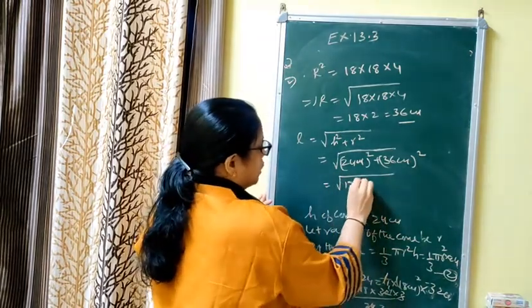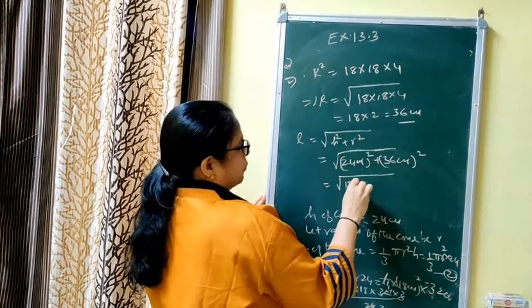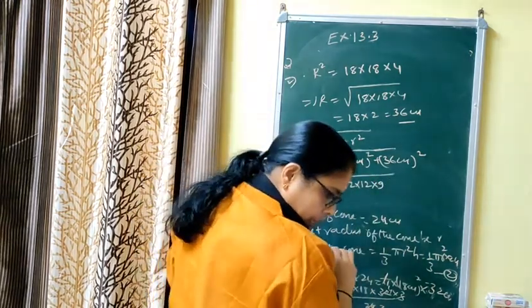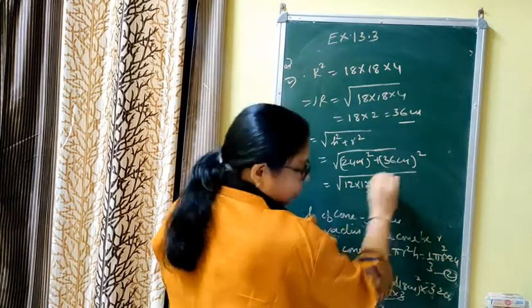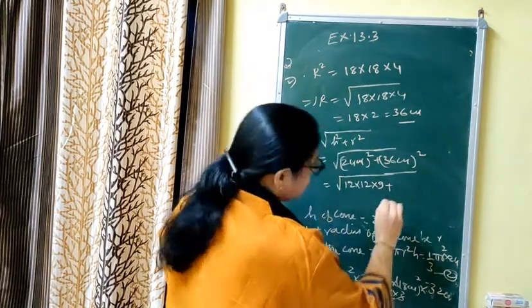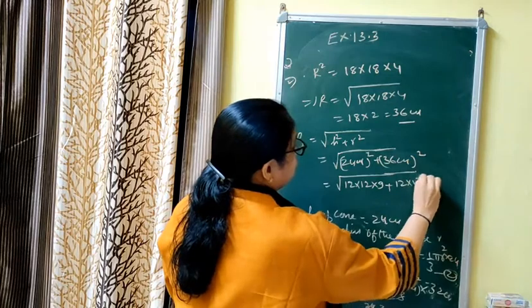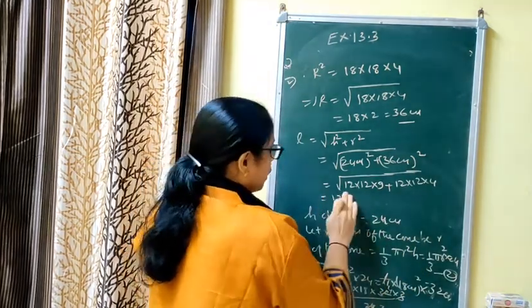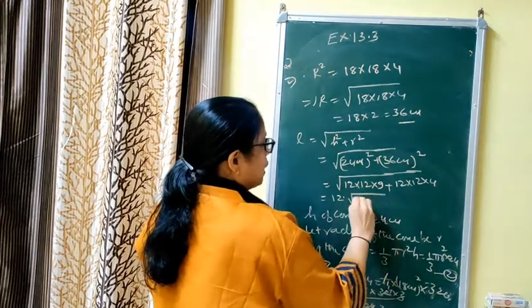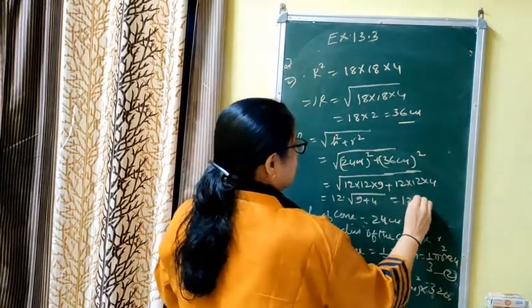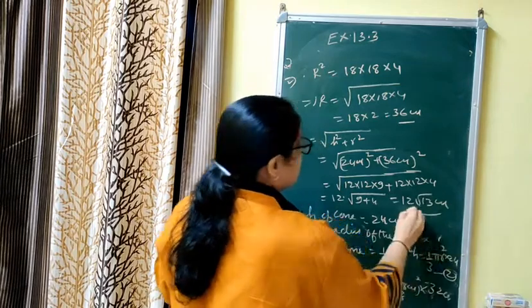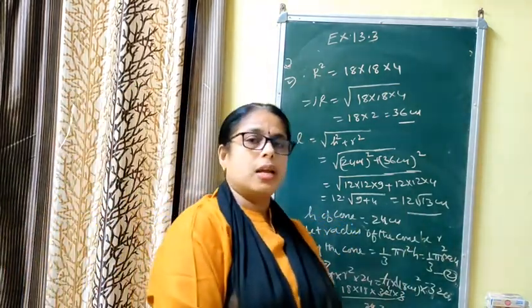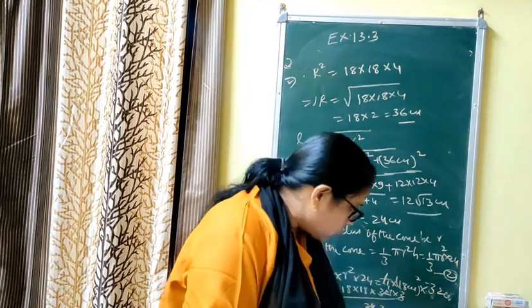If you convert in the form of pairs, you will get 12 into 12 into 9. And plus, if you convert the 36 whole square in form of pairs, you will get 12 into 12 into 4. From these two terms, you can take 12 into 12 common, and under root 9 plus 4 is coming. That is 12 under root 13 centimeter. In this way, if you do the calculation step by step, your calculation will be easy and you will not get any confusion. This is question number 6.